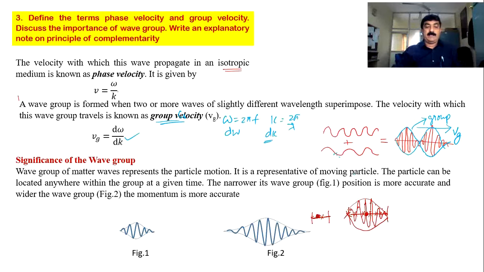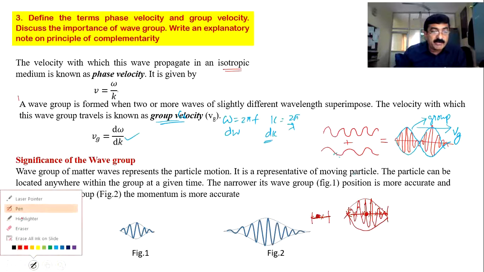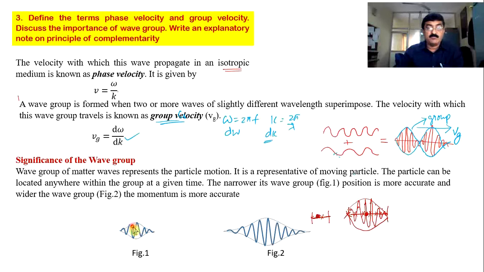So look at the diagram. There are two wave groups mentioned here. Figure 1 represents the smaller wave group. A smaller wave group means more accuracy in the position. A bigger wave group means more accuracy in the momentum.